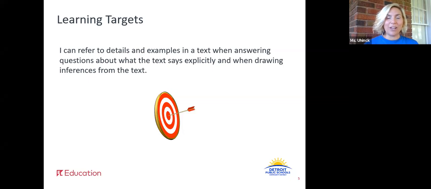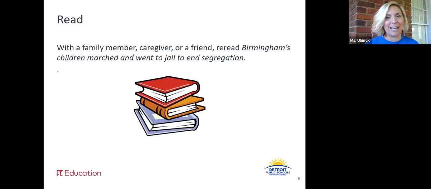And you're going to find there are 2 different types of questions. There are questions that you're going to be able to find that answer explicitly in the text, which means the author puts the answer right there for you to find. Then there are going to be questions that aren't right there for you to find. So you're going to have to use what the text tells you, what is right there, what you already know, and then think further or think deeper to actually infer the answer to that question. All right, you've gotten lots of practice with this. You can do this. All right, so let's dive in.